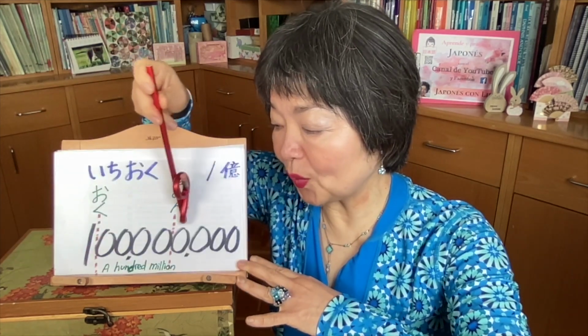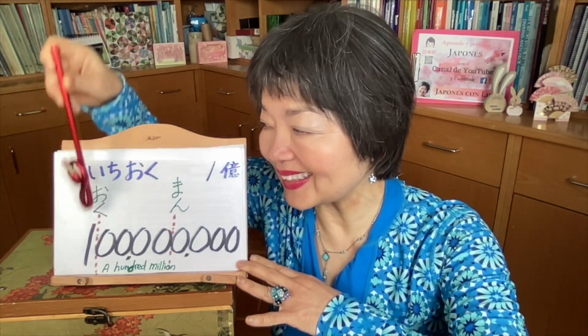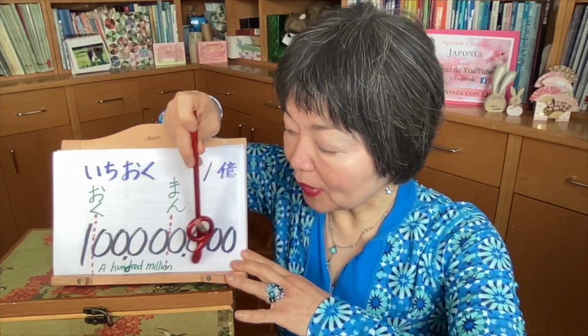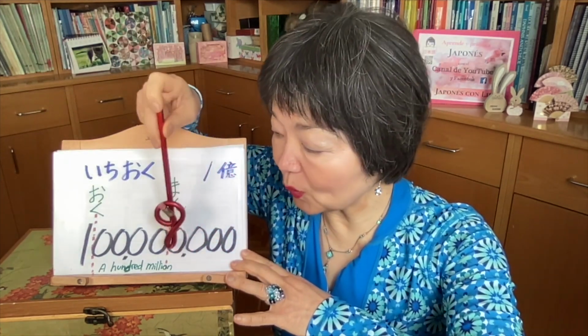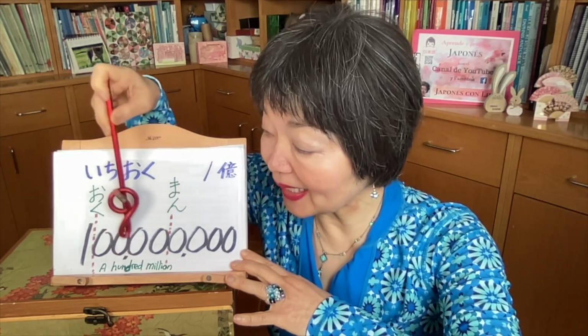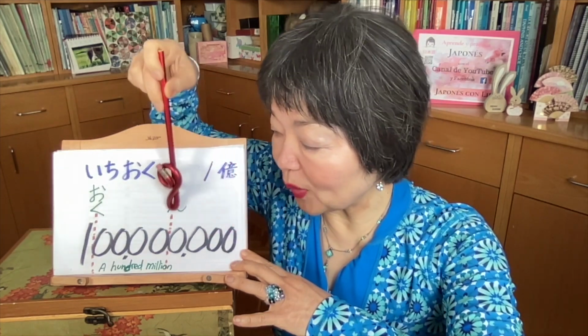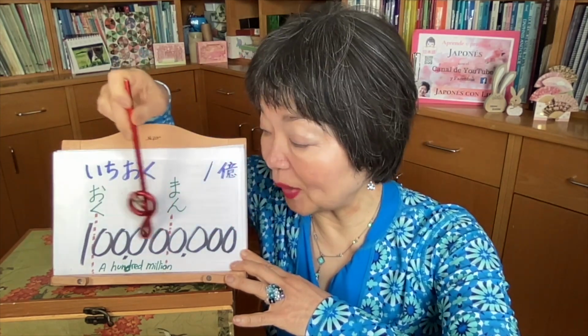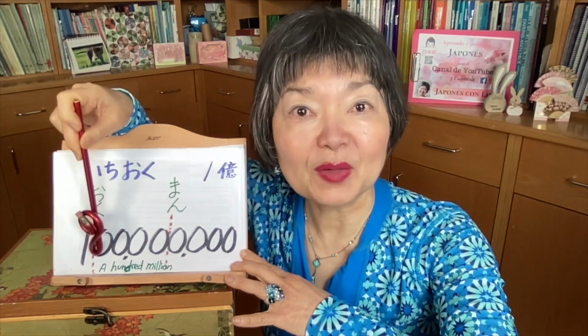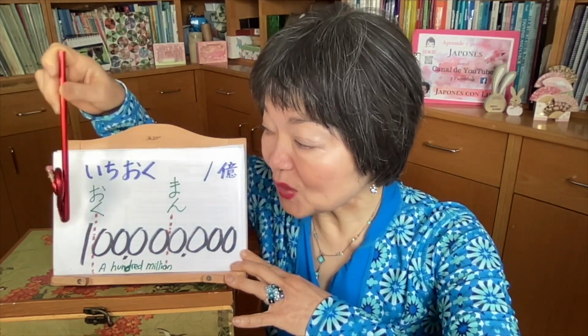The first fourth here, this is the line of man. And the second one here, 1, 2, 3, 4 again, this is oku. 100 million. Because you say 1, 2, 3, this is 1,000, 1, 2, 3, this is a million. So you say 100 million. But we count 1, 2, 3, 4. Here the line of man, and 1, 2, 3, 4 here the line of oku. So in this case we say 1億. 1億, it is 100 million.